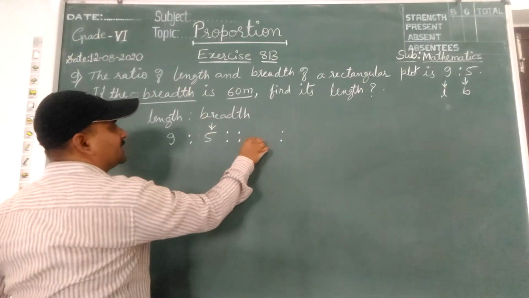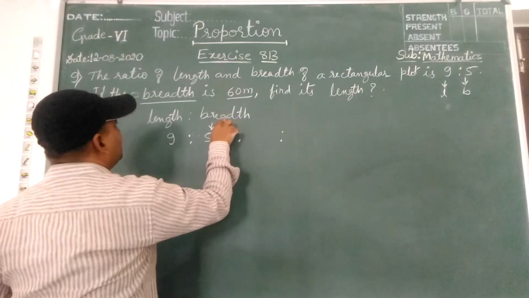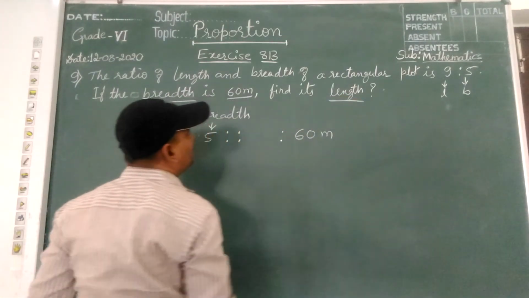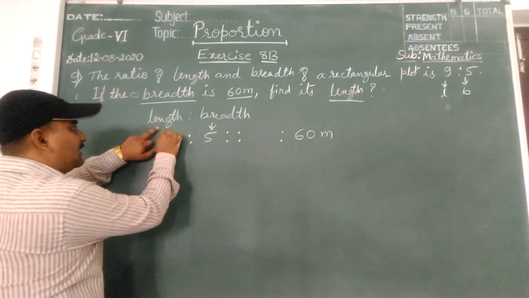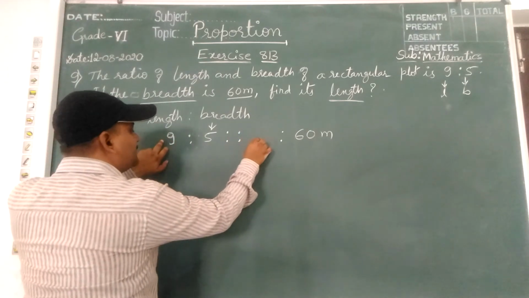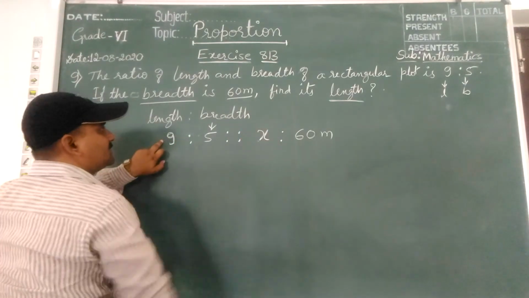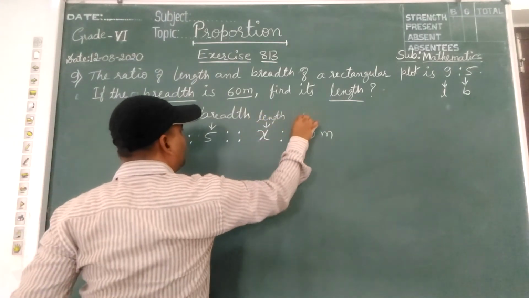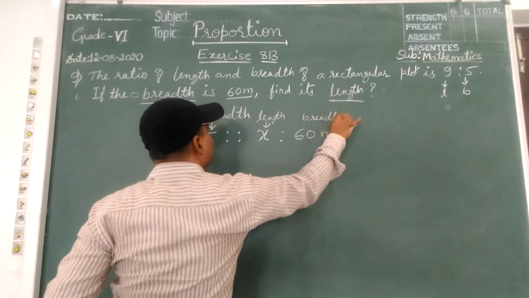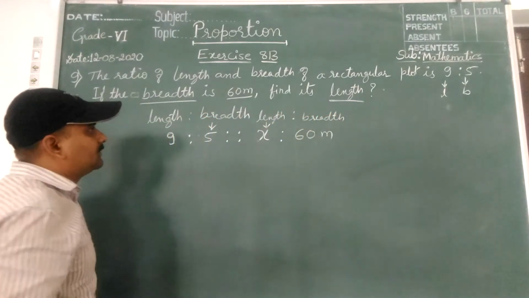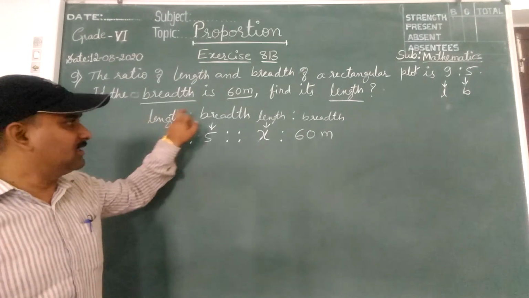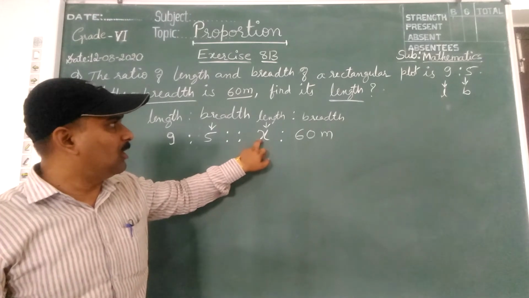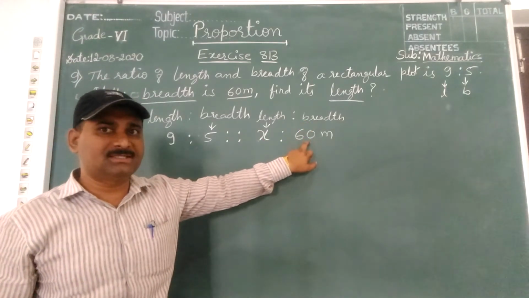Please don't write 60 meter here, because the breadth of the plot is 60 meter. Find its length. Length comes as the first term, so here first term is the length, that is X. This is length again, we should find out, and this is breadth. So ratio of length and breadth is 9:5. Find the length of the plot, and the breadth of the plot is 60 meter.